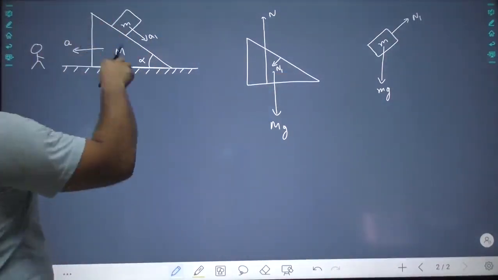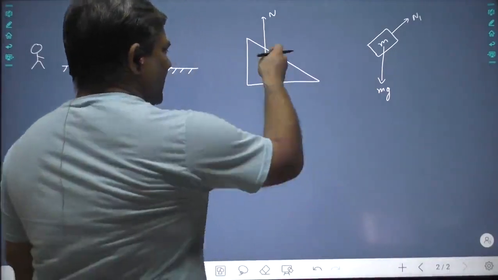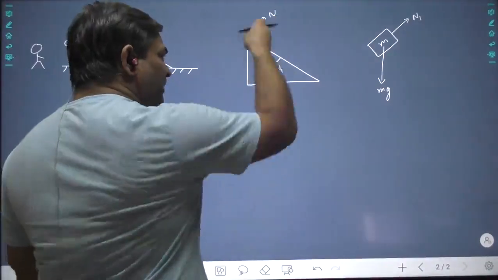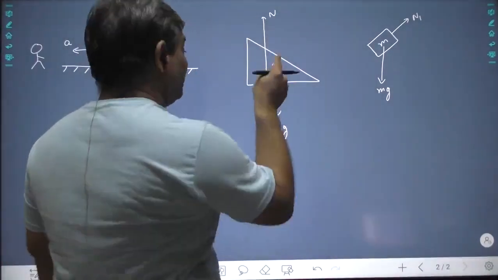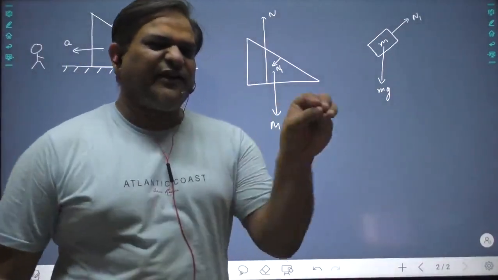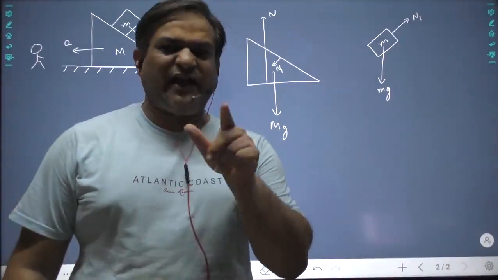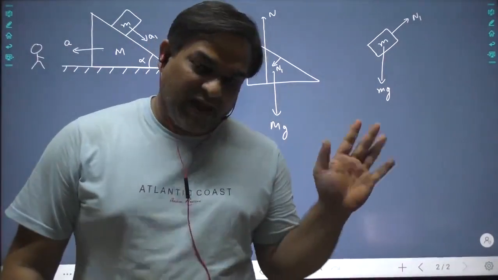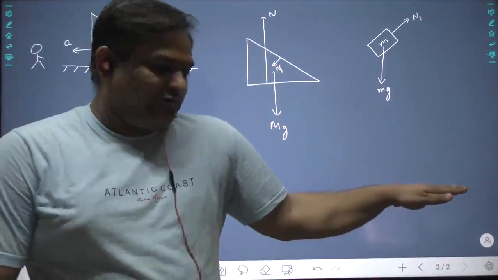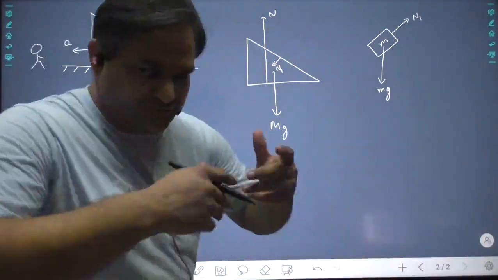Now for this object, this is the plane of motion. So mg is already perpendicular to the plane of motion, n is already perpendicular to the plane of motion, but this n1, see, there is a standard process. First write down forces. Forces are only two, contact and gravity, that's it. And then you have to break down every force only along two directions, one along the plane and one perpendicular to the plane.